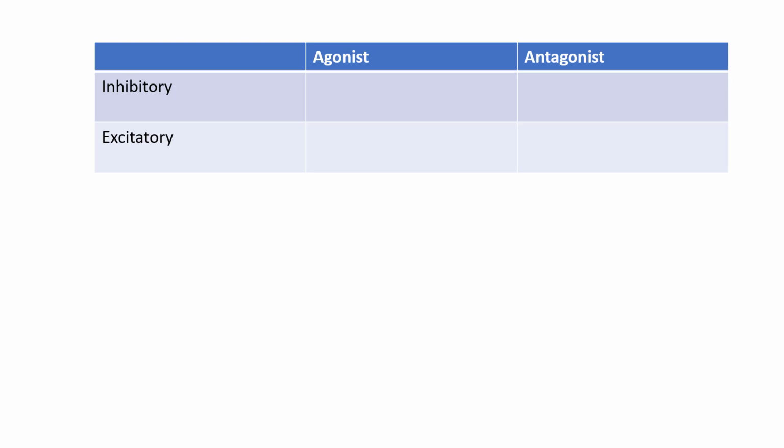So what I would like you to do is pause this video and try to fill out this table. What would be the effect of an agonist on a neurotransmitter that is being inhibitory? What about an agonist on an excitatory neurotransmitter? An antagonist on an inhibitory, and an antagonist on an excitatory. So pause here, fill out that table, and then unpause and we'll take a look.